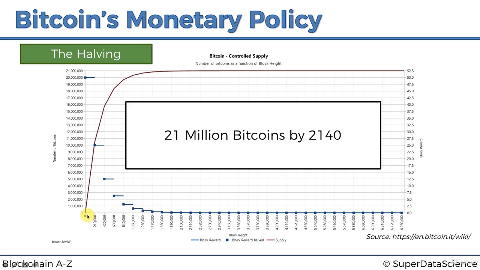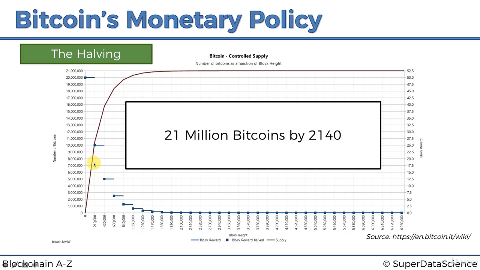Then on the other hand, you have the number of Bitcoins, the supply. So you can see how many Bitcoins are going into the system. Every square here is about 4 years, if you think of it that way. You can see that the number of Bitcoins is increasing, because of the halving principle.